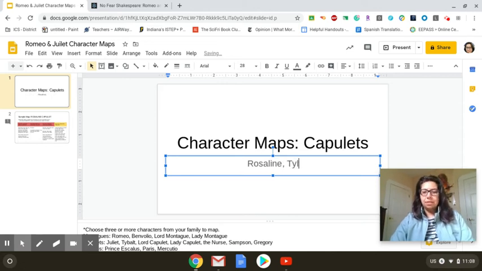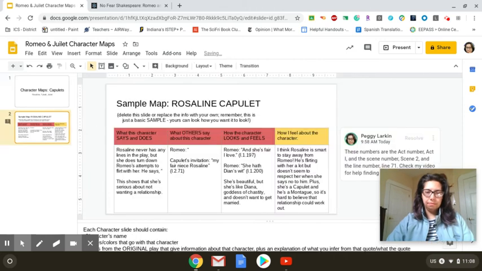Okay, next up I have the sample slide. What I'm going to fill out is my character's name, and then I'm going to fill out the chart. Now, I changed the chart to be pink and yellow because the Capulet family colors are red and gold, and I thought that pink and yellow looked like a cute version of that for Rosaline. I started to fill in some information about her.